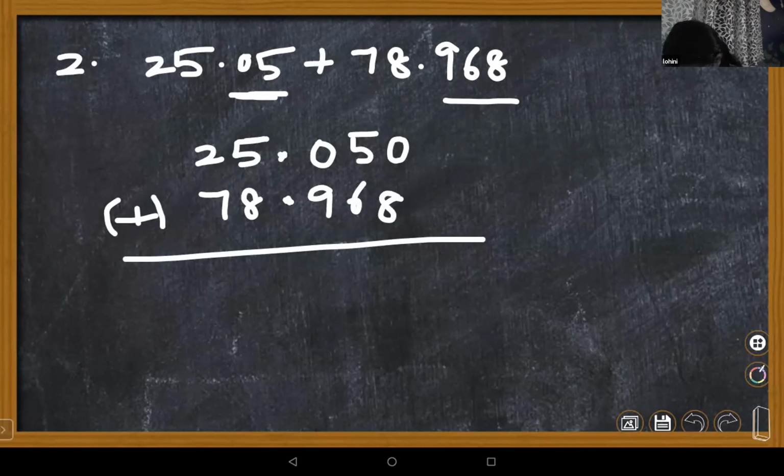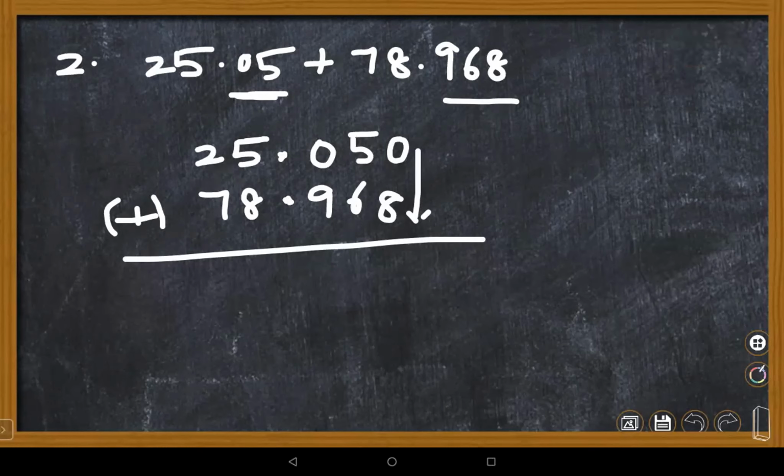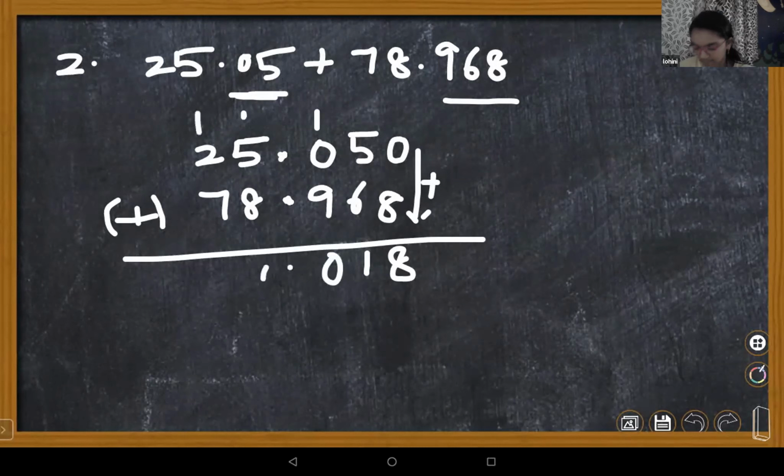0 plus 8, 8. 5 plus 6, 11. 9 plus 1, 10. 5 plus 9, 14. 7, this is 104.018.